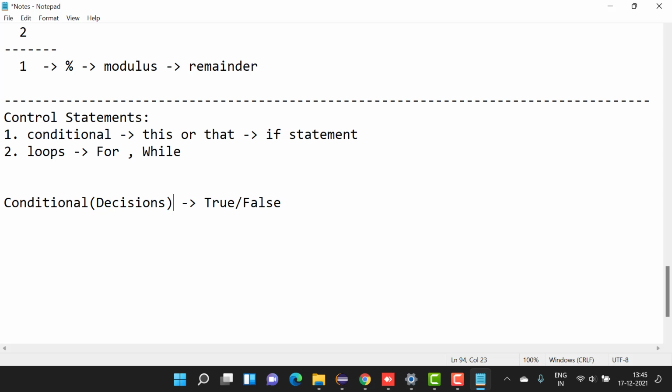So these are decisions. If it is yes, what will you do? If it is no, what will you do? So it's a true or false. If it is true, you will do something. If it is false, you will do something else.